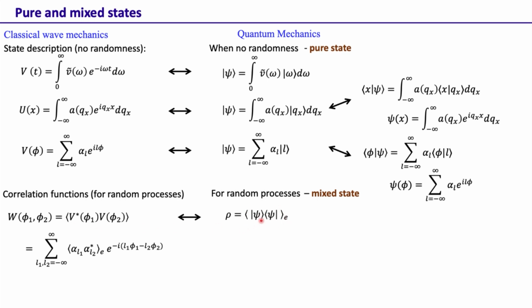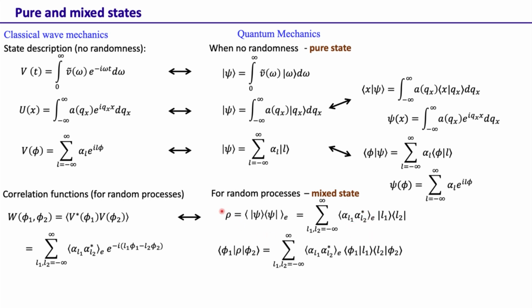We can see that this description is very analogous. Here we have v star of phi 1, v of phi 2; here we have ket psi, bra psi, and then the ensemble average. If we use this notation, we can write this rho like this, and the only ensemble average we need to take is over this quantity. Now if you take the matrix element of this rho over phi 1 and phi 2, then this is essentially this quantity, and if we calculate this, we get this.